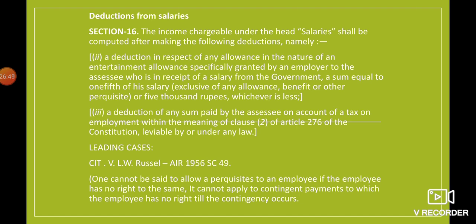Therefore the court held that it was not a perquisite allowed to him by the employer within the meaning of section 7 clause 1 of the Income Tax Act, right? So it was held that because the condition of the scheme was not fulfilled, that particular premium was not taxable in the hands of the employee, right?